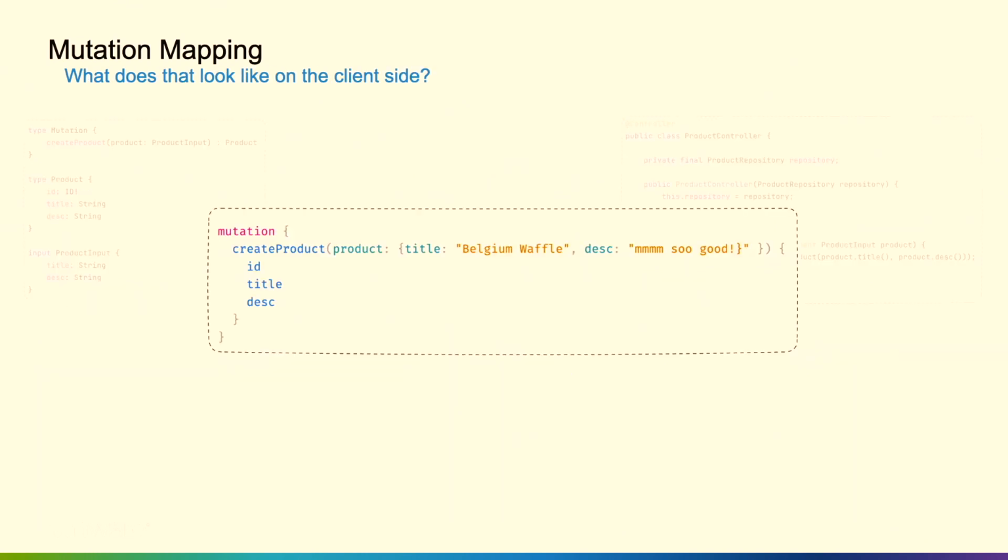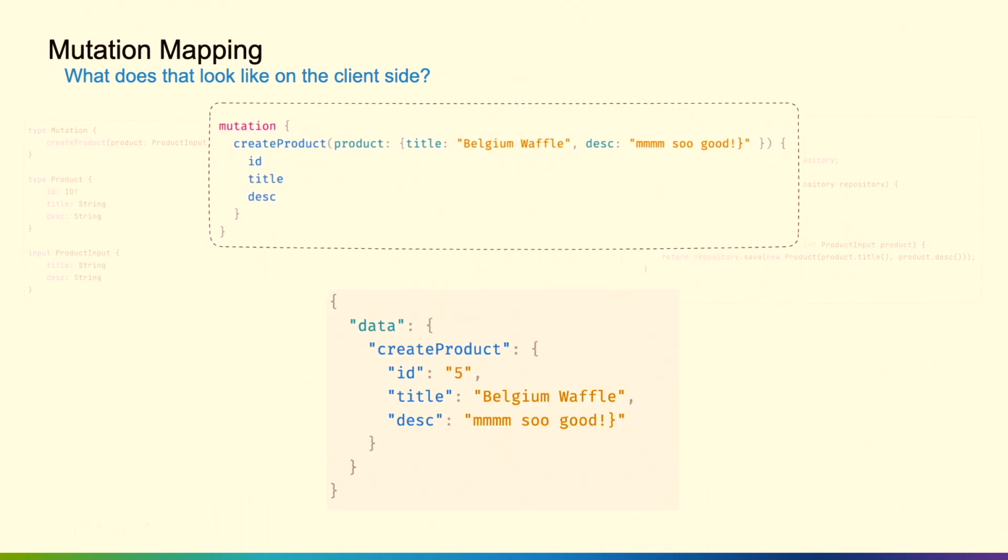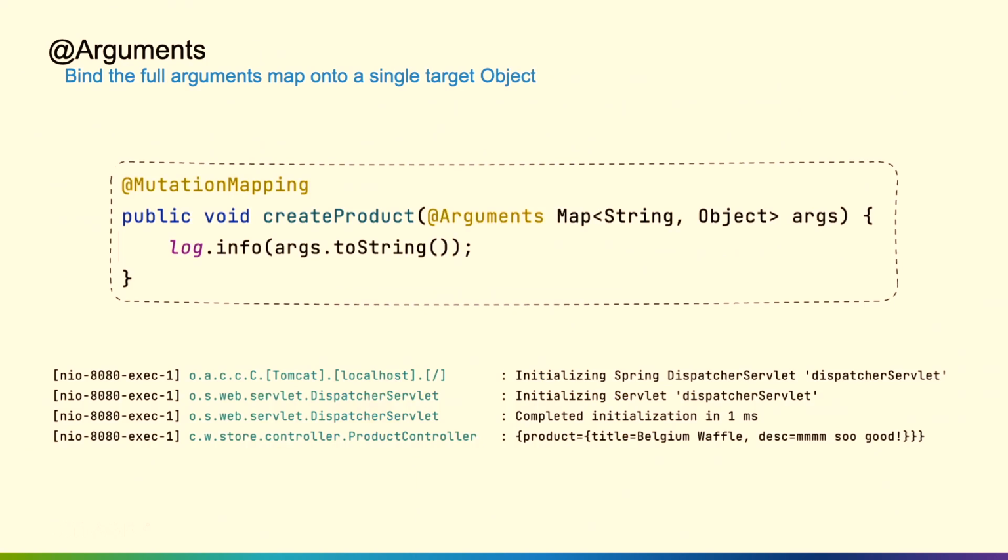What does that look like on the client side? Well, I want to create a product. Here's a title and a description, and that will return back the new ID, title, and description. You can also bind to full arguments. So here I'm saying use the @Arguments annotation and just define a generic map of string to object. Now anything that comes into there, I can bind to that. In this case, I'm passing title and description as I did before, but they aren't really defined. They're just a generic map of arguments.